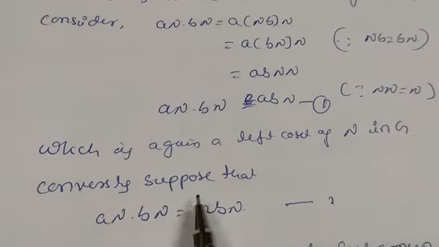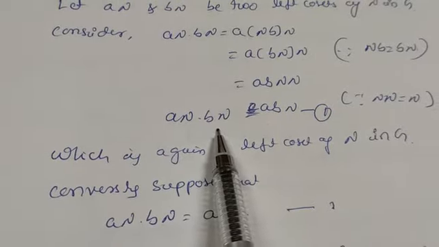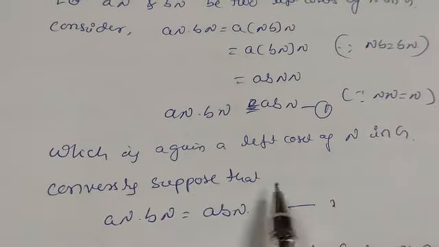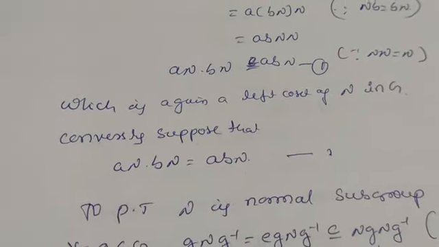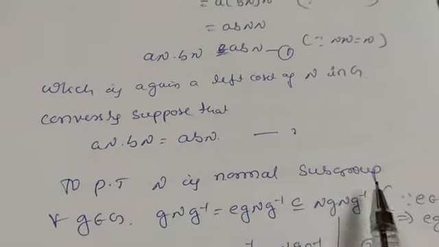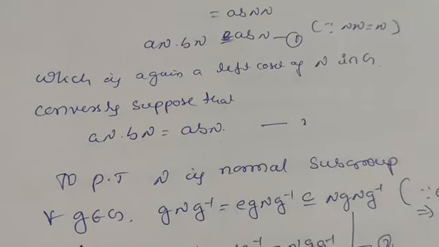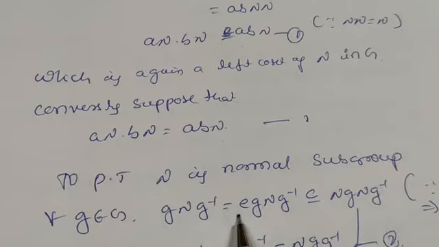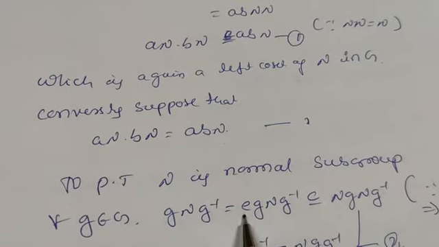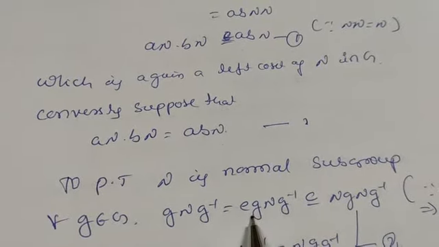And conversely, suppose that aN into bN is equal to abN. Next we have to prove that N is a normal subgroup. So for that let us consider, for all g belongs to G, gNg inverse. Again we can take this one as e. e into g is again g.